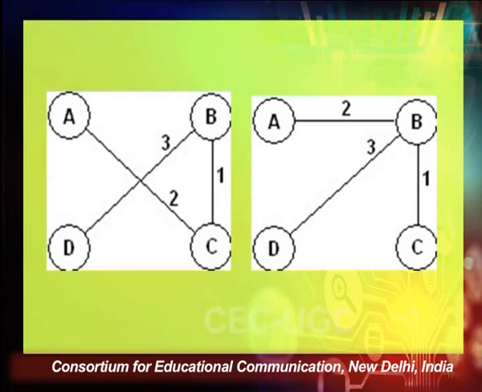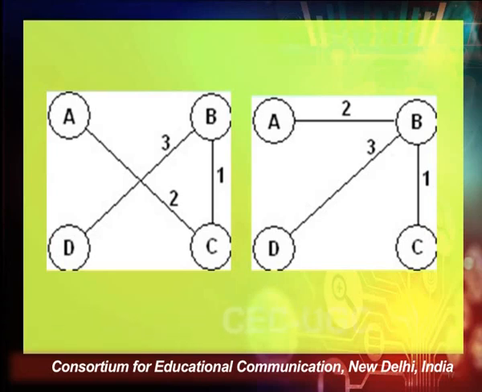On the left side we have A connected with C, C connected with B, and then B connected with D. You can notice that all the vertices have been covered, and the total edge cost for this minimum spanning tree is 1 plus 2 plus 3. So 1 for BC, for BD it is 3, for AC it is 2. So the total cost is 6.